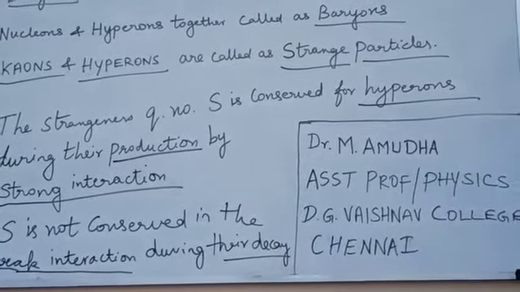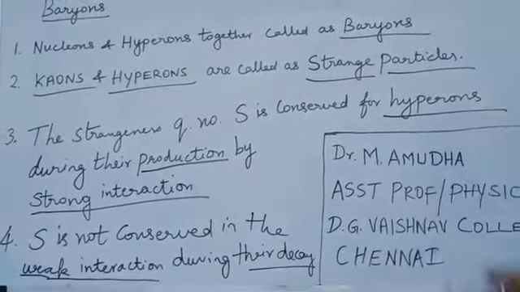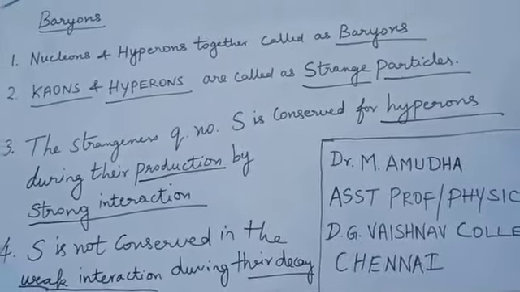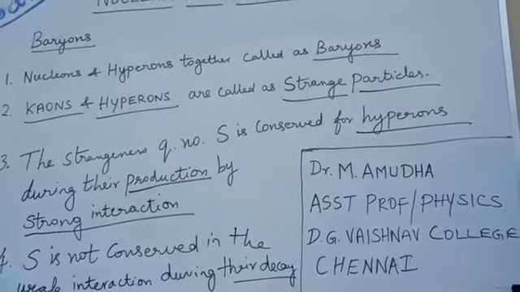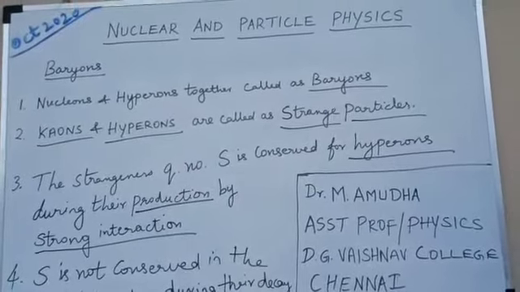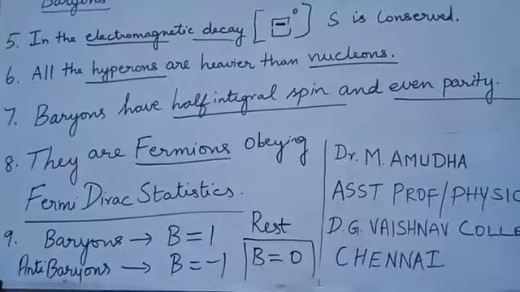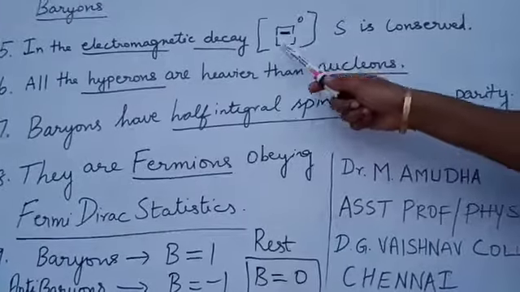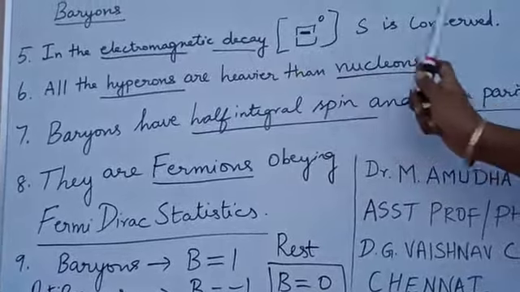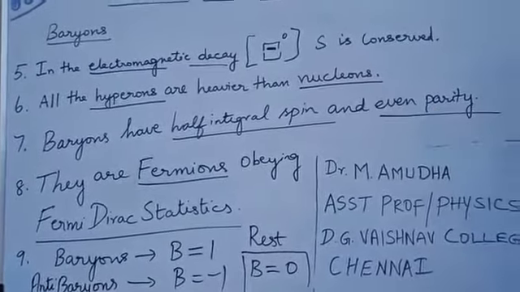The strangeness quantum number S is conserved during their production because the interaction is found to be strong, but the strangeness quantum number S is not conserved in the weak interaction during the decay of hyperons. Then there is the xi hyperon, which undergoes electromagnetic decay. For this, the strangeness quantum number is conserved.